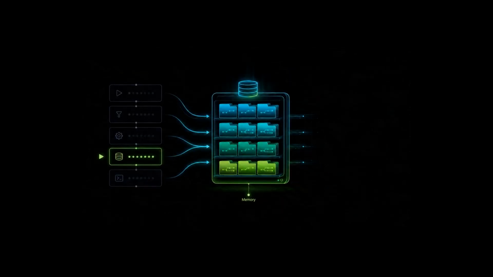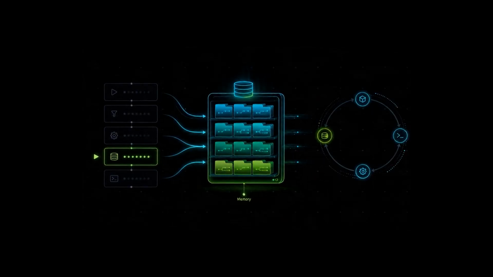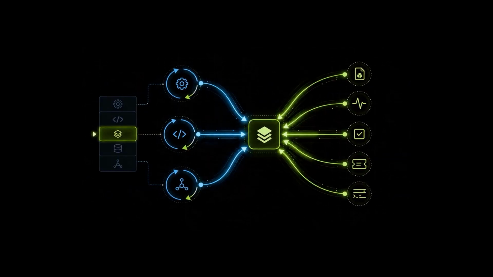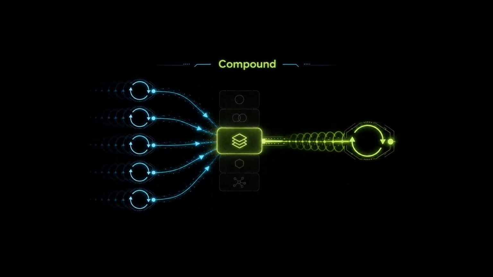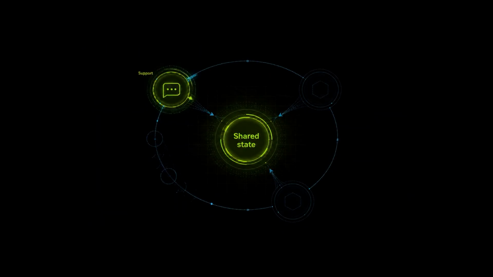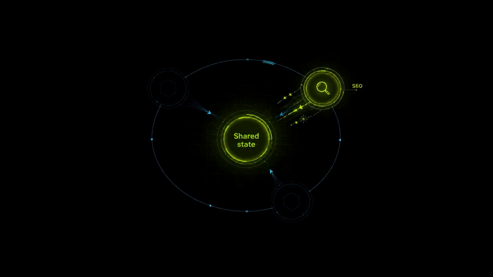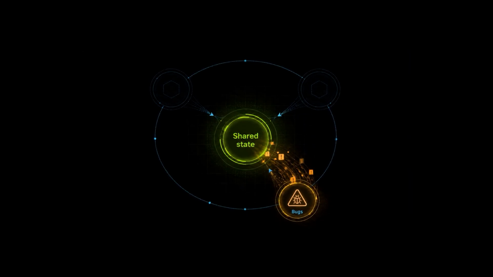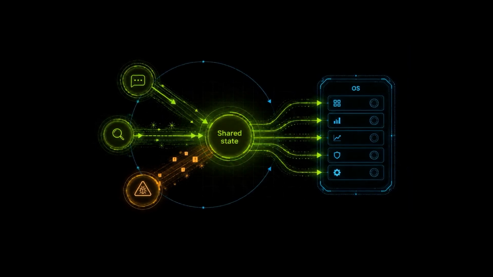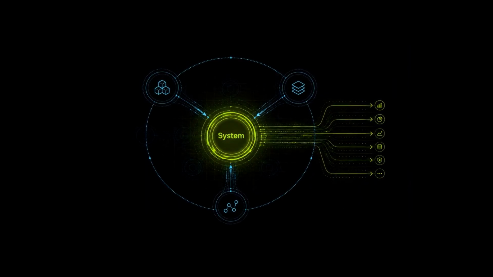Layer 3 is the state layer. This is the AI JSON point I really like. Loops compound when they share memory, artifacts, signals, tasks, tickets, logs. If every loop writes useful state, the next loop gets smarter. A support loop can create product signals. An SEO loop can create content opportunities. A bug triage loop can create engineering tasks. The power is not one loop. The power is the shared operating system around the loops.